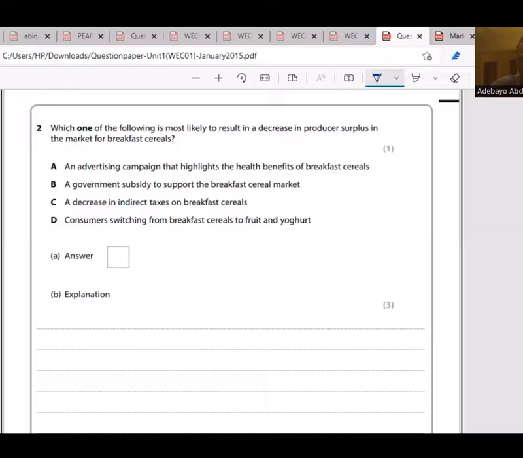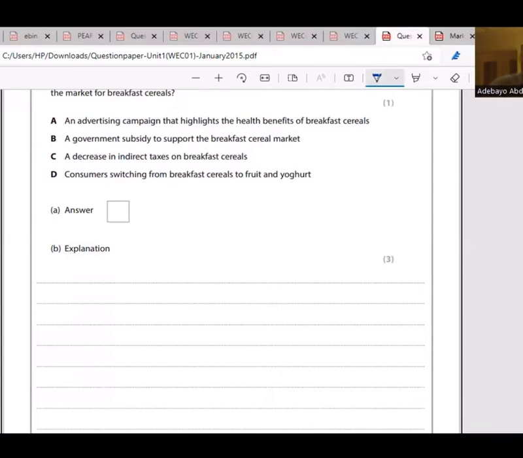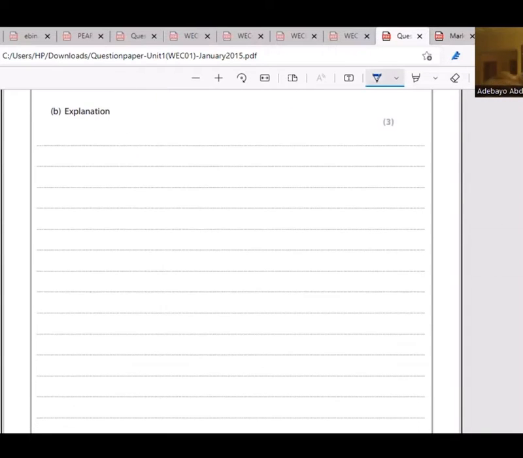So the answer is D. The explanation for that: the demand for cereals will shift leftward from D to D1, and at the same time, the price for cereals will fall from P to P1. That's a leftward shift. So that's question 2.